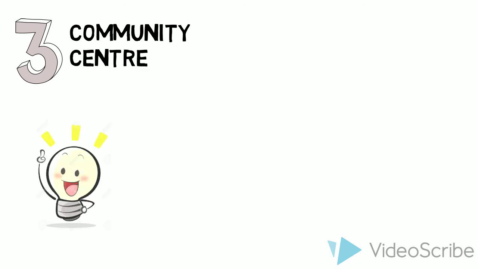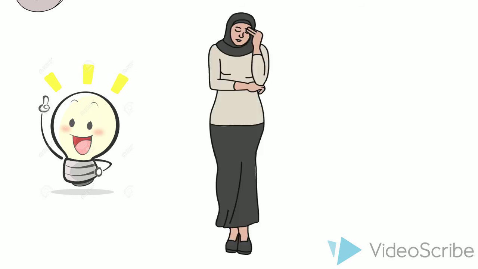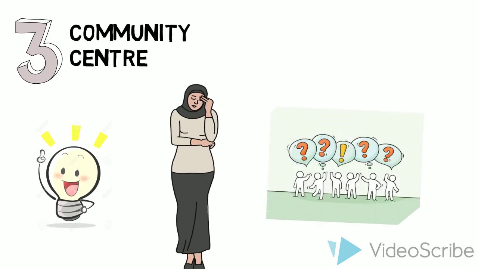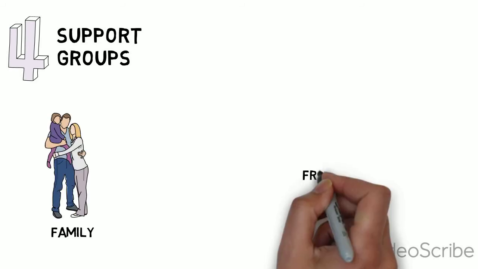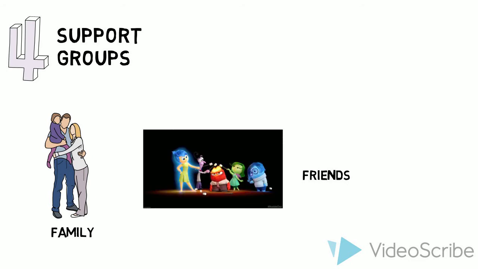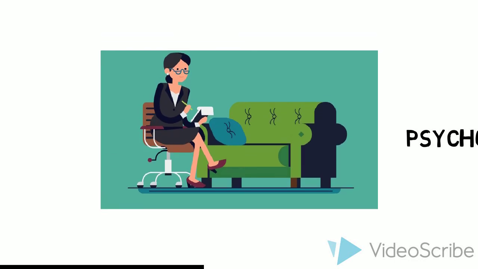Also, the community center. This is usually applied for patients who usually don't want any help, but they know they need it the most. It is where they find or seek people who need further treatment regarding this disease. Lastly, one of the major roles in the treatment is support groups, or what we can call a support system. Our support system usually involves families, friends, and sometimes psychologists. All of these treatments involve improving the quality of life for a long-term period.